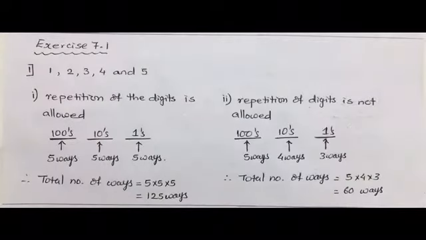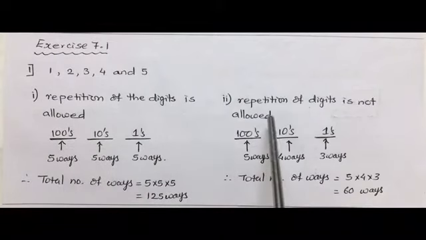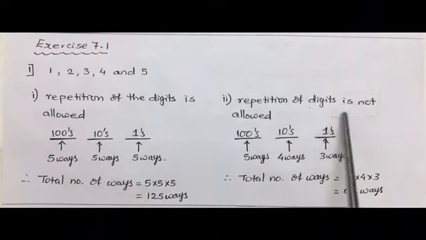Starting with exercise 7.1, which is based on the fundamental principle of counting, the first question is, how many 3-digit numbers can be formed from the digits 1, 2, 3, 4 and 5, assuming that repetition of the digits is allowed in the first case. Second case is repetition of digits is not allowed.